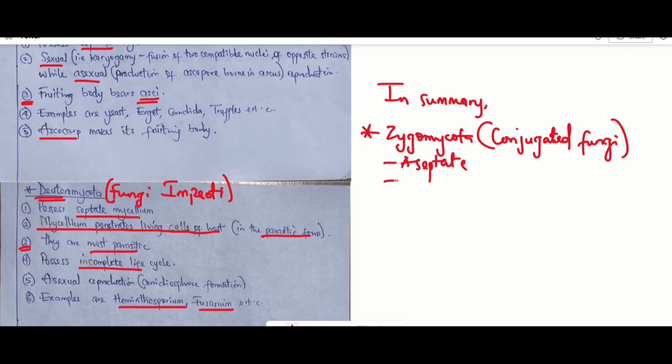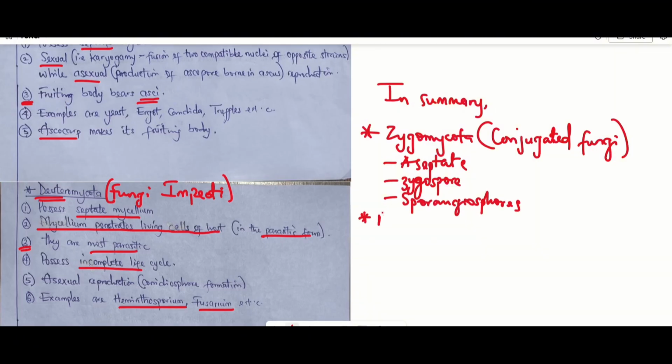They undergo both sexual and asexual reproduction, whereby they produce zygospore, which has a thick cell wall. Not only does it have a thick cell wall, it's also dormant in nature, almost looking like an akinete in algae. And for their asexual reproduction, they produce spores called sporangiospores. And lastly, we gave examples.